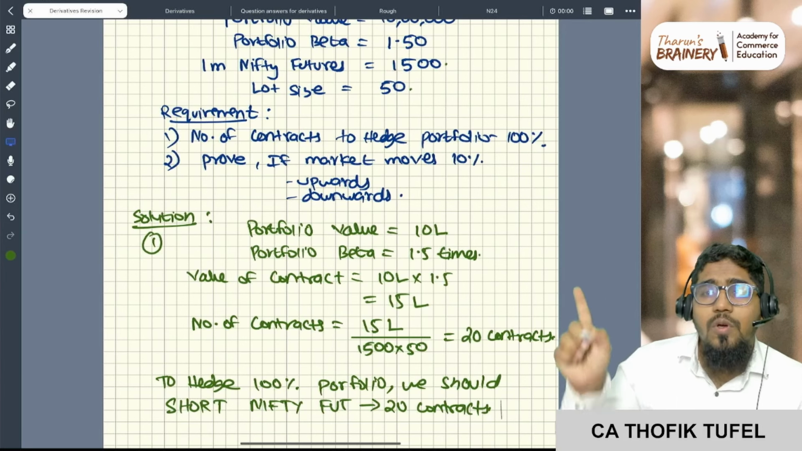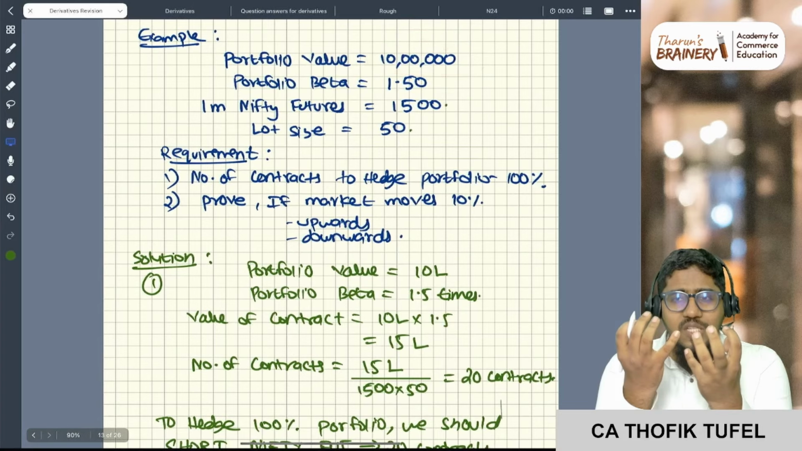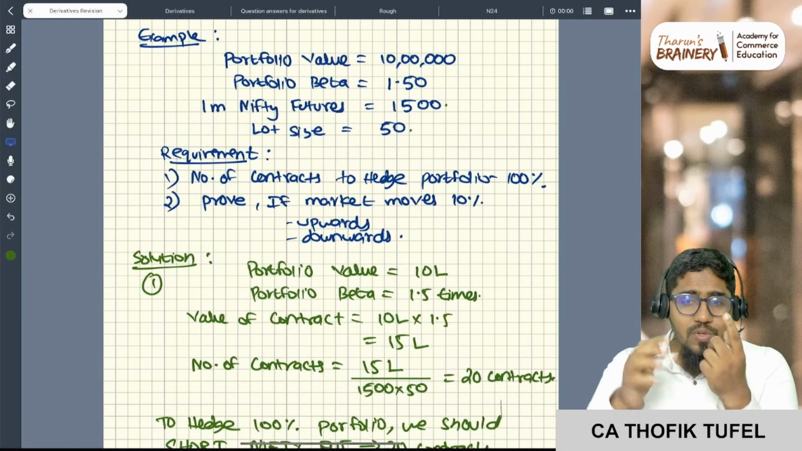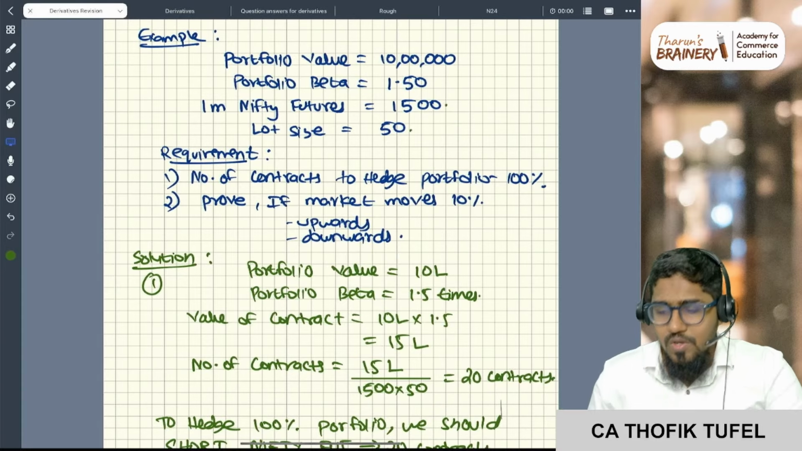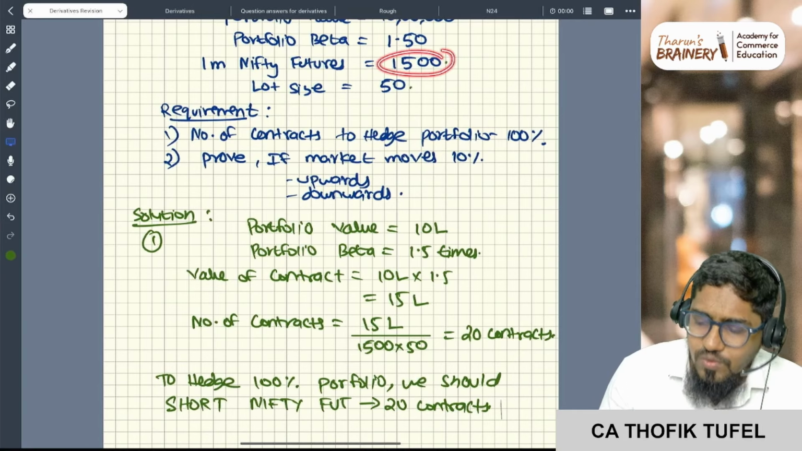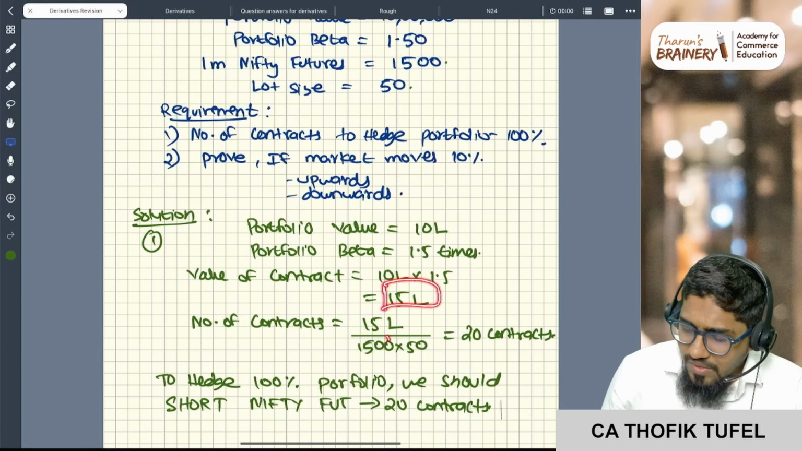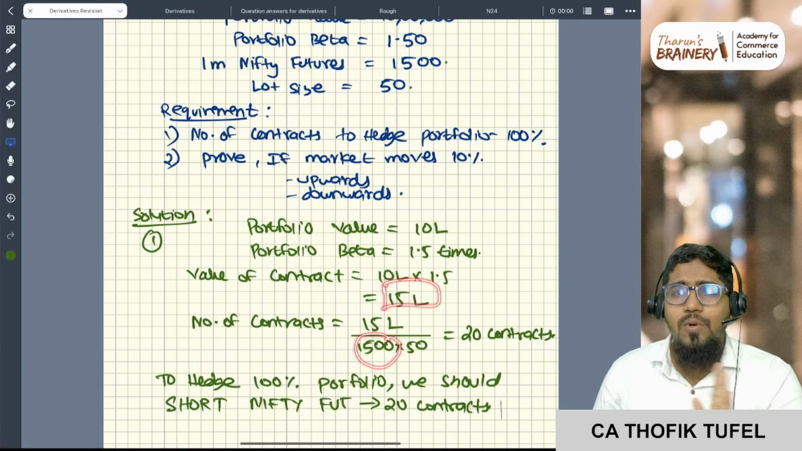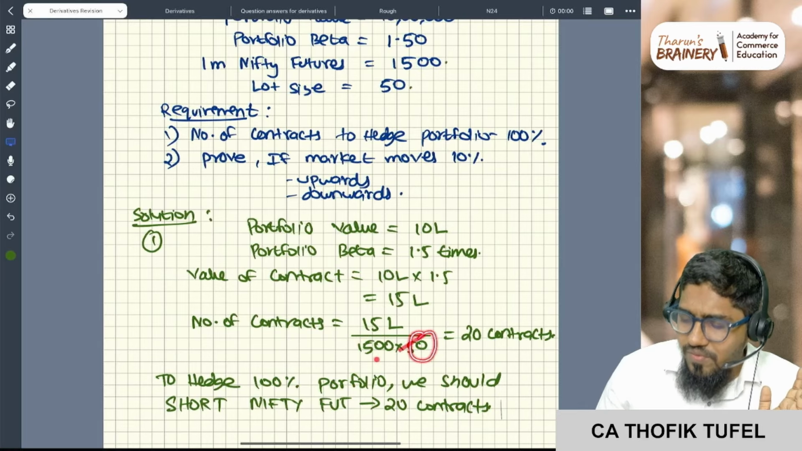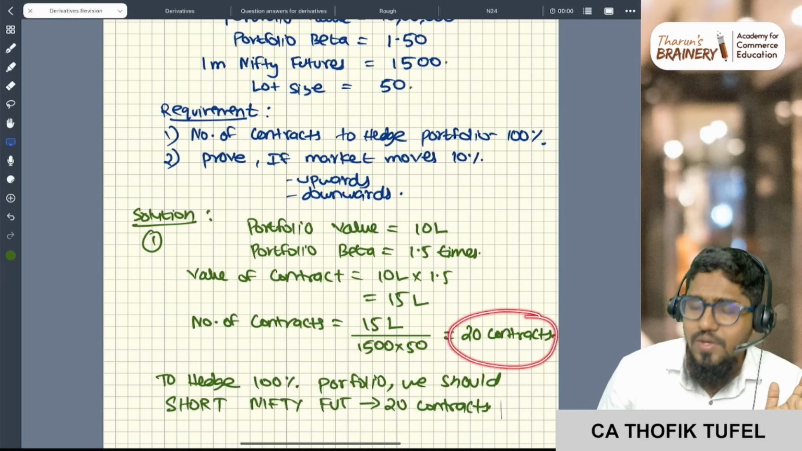What do I want to do? I want to short. Sir, why? Because I am holding this portfolio. It's a long position. So if I want to hedge, I should take a short position. So I should short Nifty at 1500 rupees. 15 lakh rupees is my value, 1500 rupees per future, and one lot is equal to 50. So in one lot, I will have 50 Nifty futures. So the total number of contracts is 20 contracts.